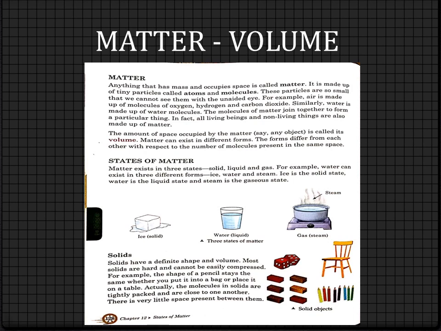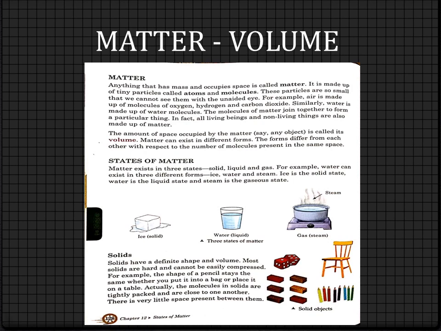The amount of space occupied by the matter or any object is called its volume. What is it called? It is called its volume. Underline volume, another important keyword. The amount of space occupied by the matter is called its volume.